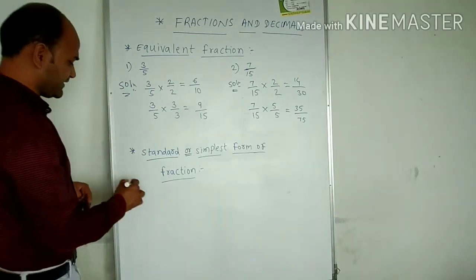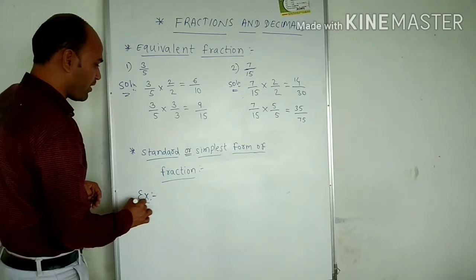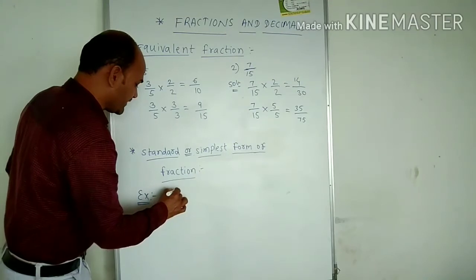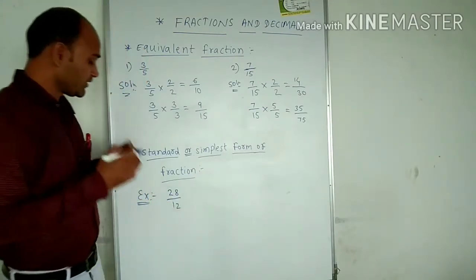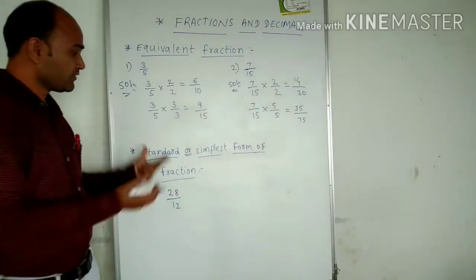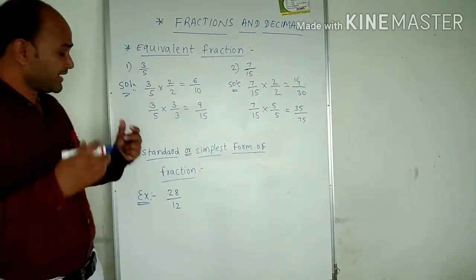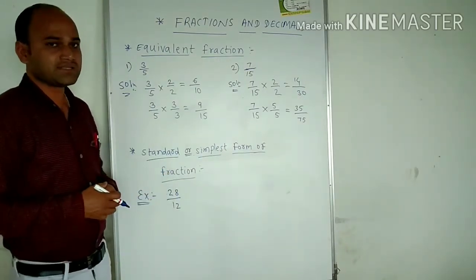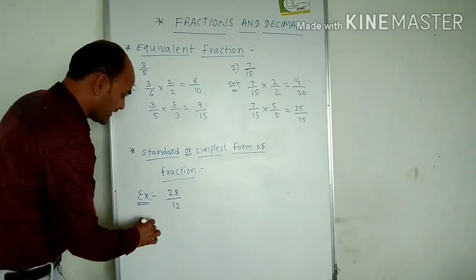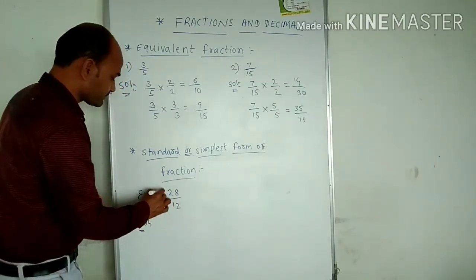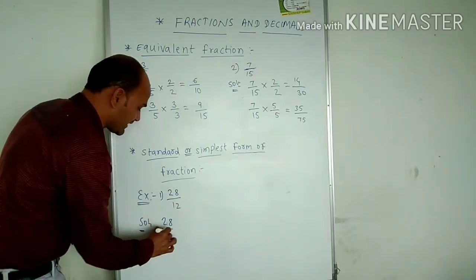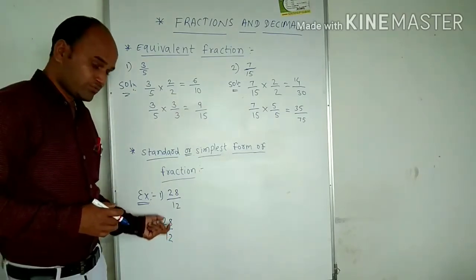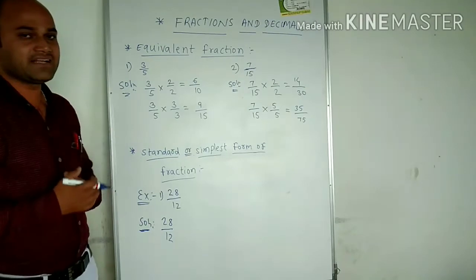The next one is the standard or the simplest form of a fraction. For example, we can take 28 upon 12. You have to bring this fraction into the simplest form. Otherwise the question is like this: write the fraction in the simplest form. So what can we do here? We write 28 upon 12 and check whether these two numbers are divisible by any of the tables.